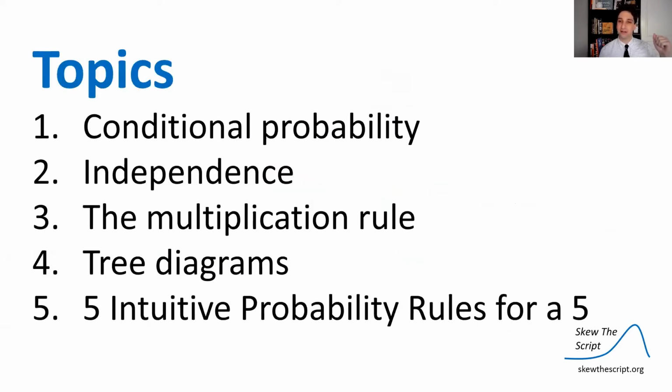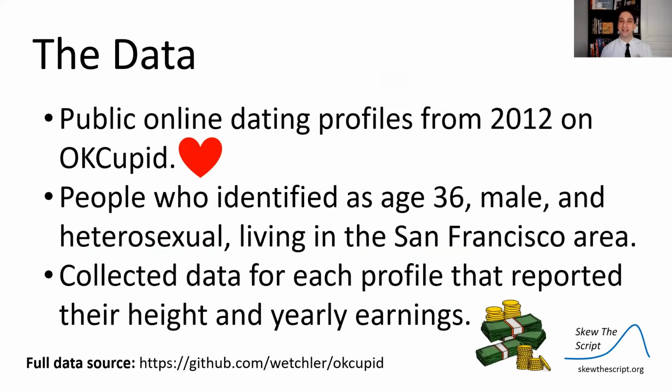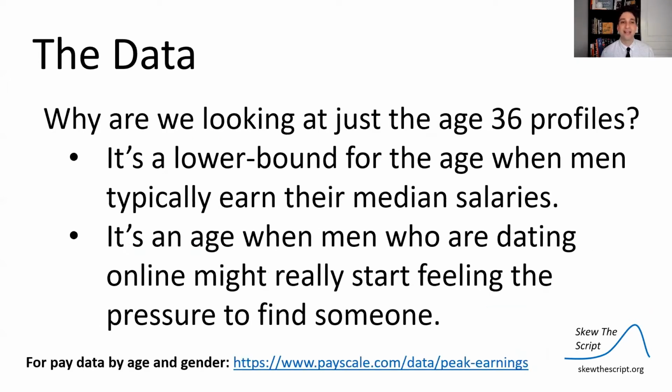So today we're going to talk first about conditional probability. And let's talk about this data set one more time. These were data from online dating profiles that were publicly listed in 2012 on the site OkCupid. We filtered for the people who were age 36, male and heterosexual, living in the San Francisco area. And we collected data for each profile that reported their height and yearly earnings. The full data set is linked down below.